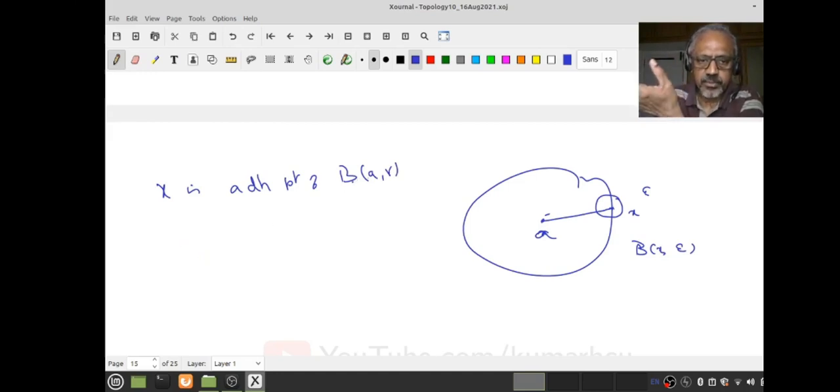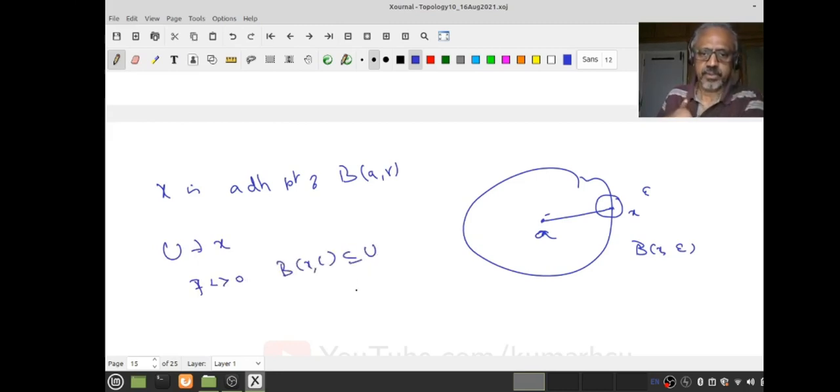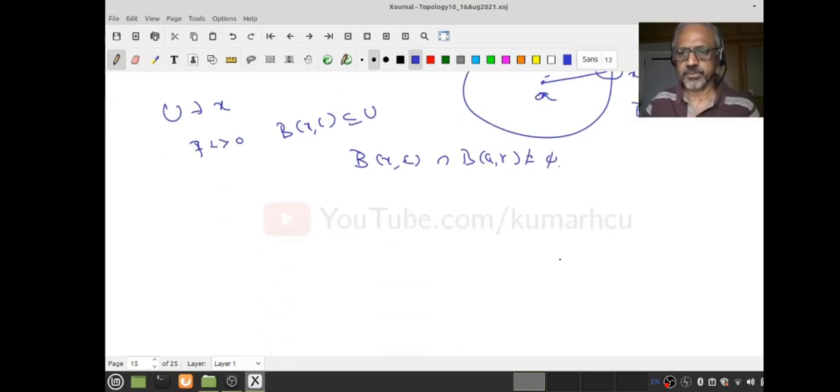But any neighborhood of x will contain an open ball. Therefore, U is an open neighborhood of x. Then there exists epsilon positive so that B(x, epsilon) is contained in U. Therefore, it's enough if I show B(x, epsilon) intersection BR is not empty, as the picture shows.